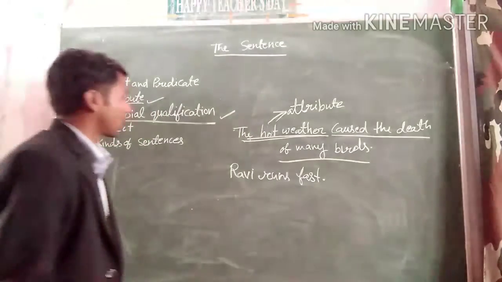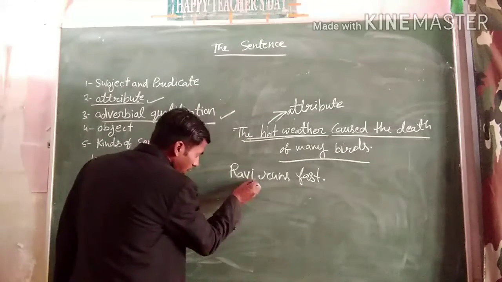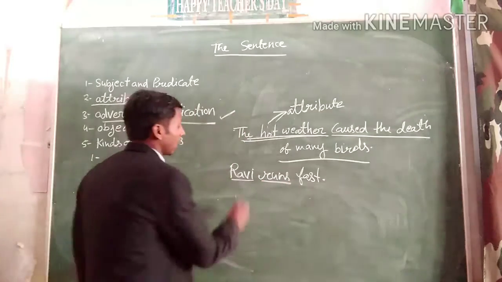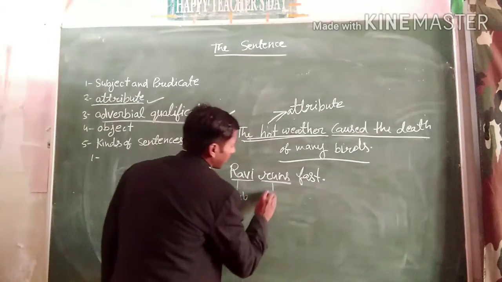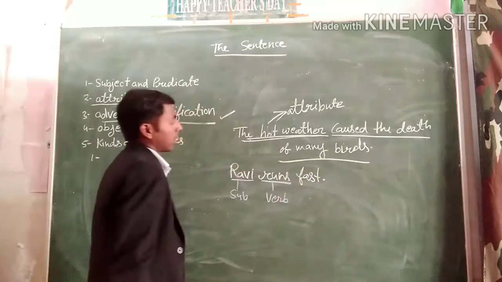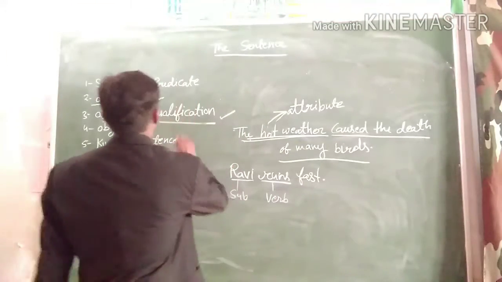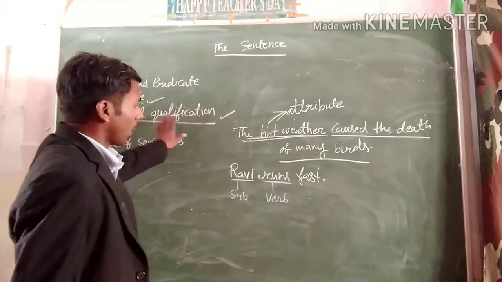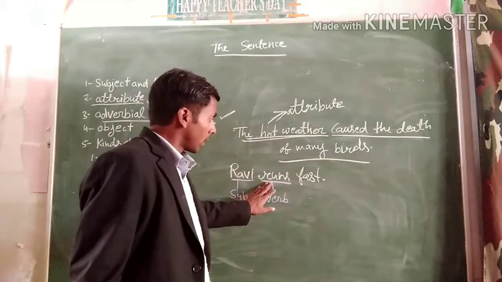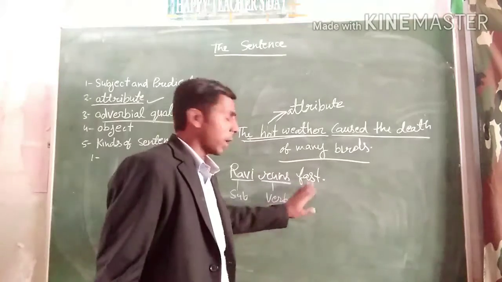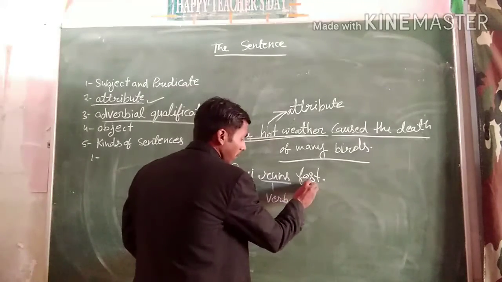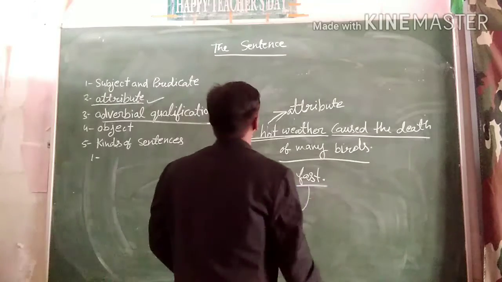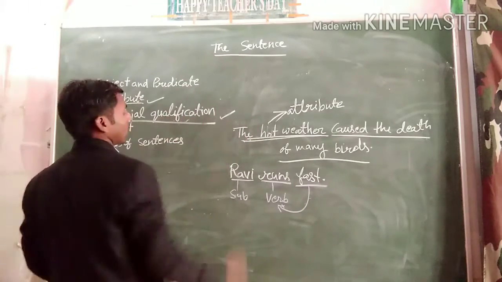In this sentence, Ravi is the subject and runs is the verb. According to the definition of adverbial qualification, it qualifies the verb. Then you can see the word fast. The word fast is the adverbial word that qualifies the verb. So this word will be the adverbial qualification.